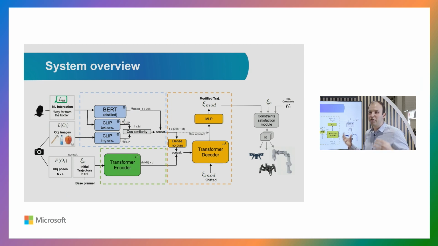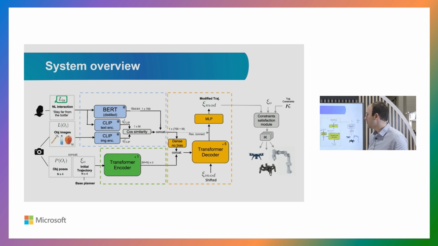So this is a snapshot of the system that we have. I know there are quite a few blocks over here, so over the next few slides I'll be going over the details of each one of these blocks. But basically we have on the far left the natural language inputs and the inputs in terms of object images and object poses, and the trajectory for the robot.